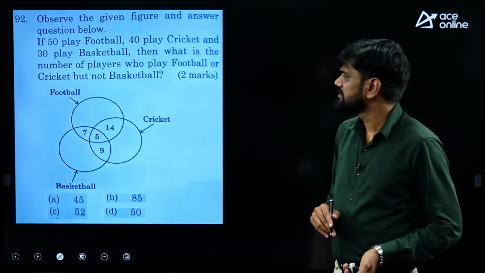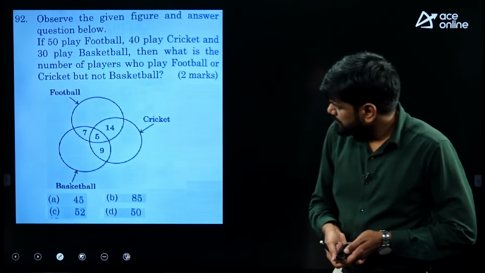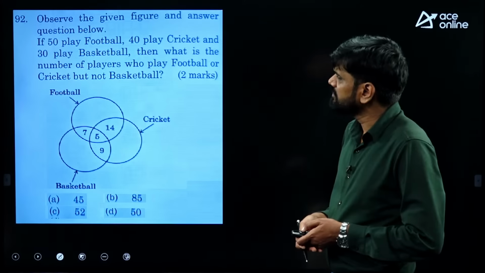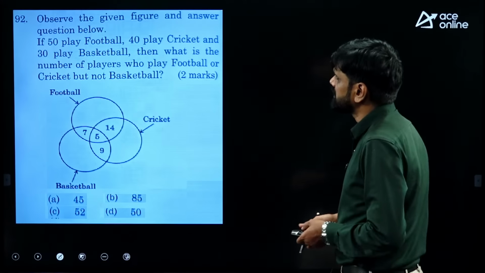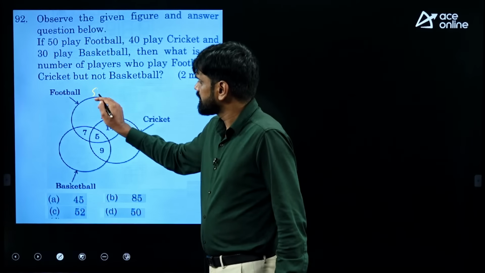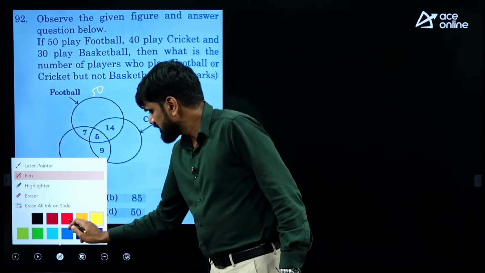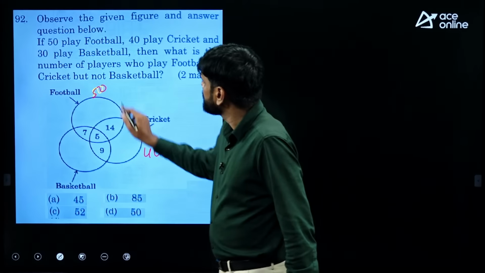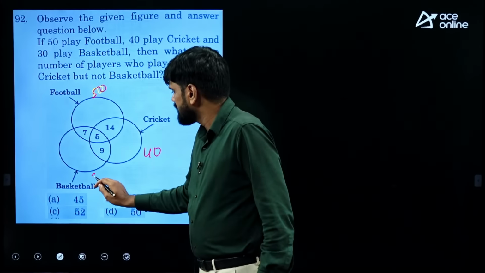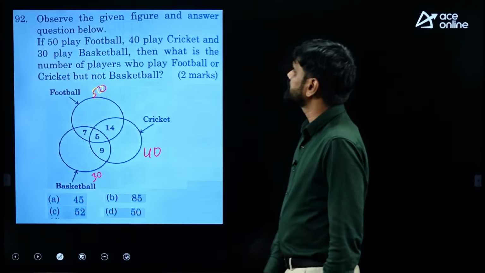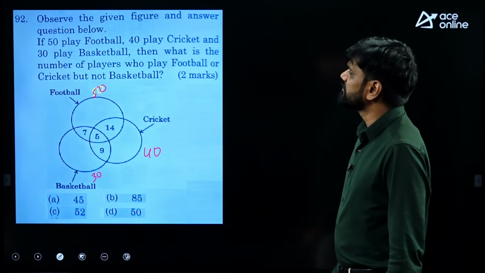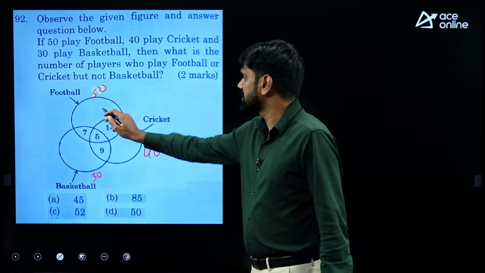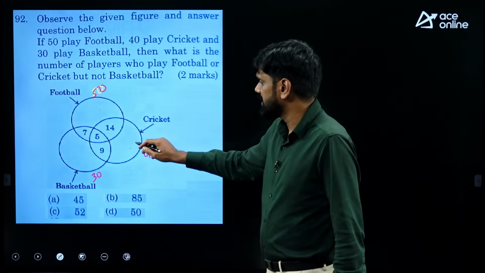Next, problem number 92. Observe the given figure and answer the questions below. 50 people play football, 40 play cricket, and 30 play basketball. That is the data given over there. Then what is the number of players who play football or cricket but not basketball? Football or cricket but not basketball means this area I need.